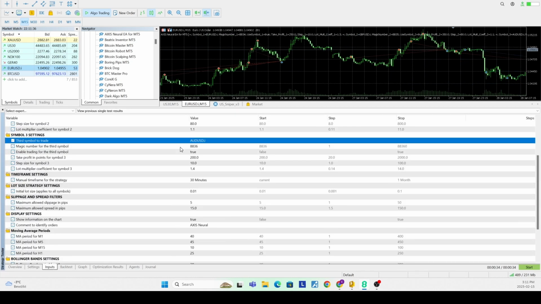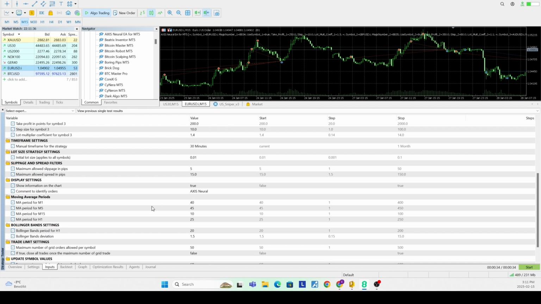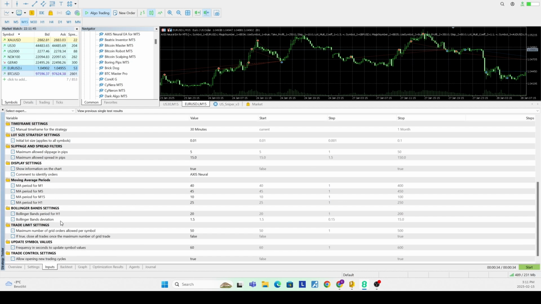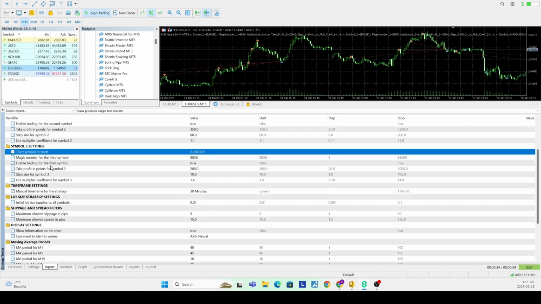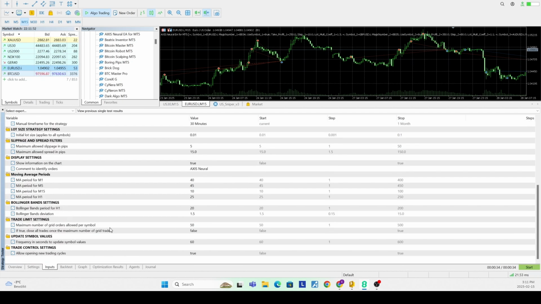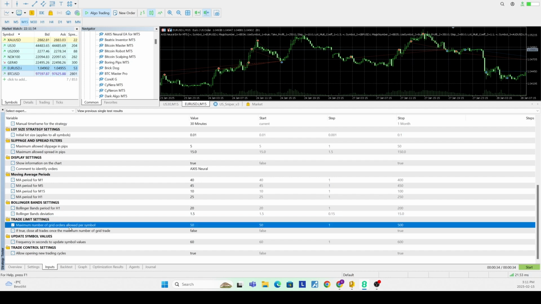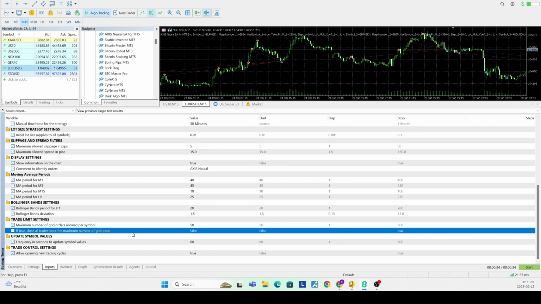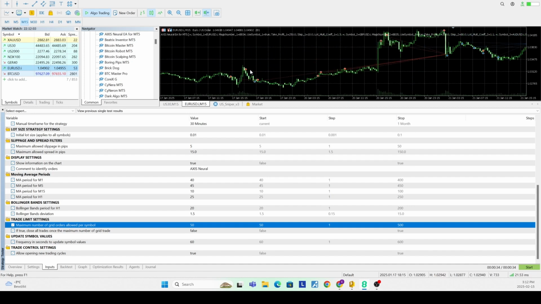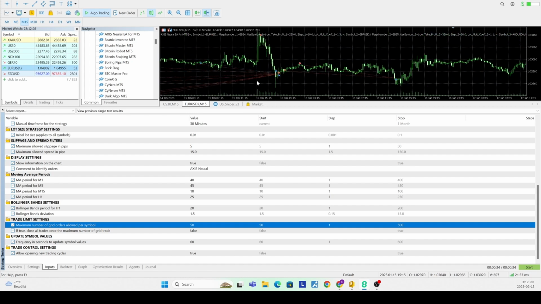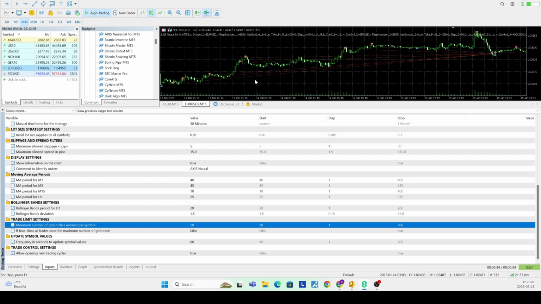Let's go through to see if he has a news filter going on. Okay, so it's clearly a Bollinger Band moving average type setting. I don't see any news filters here. But here the maximum number of grid orders allowed per symbol is 50. Wow. So you're able to limit the grid too, so there are some risk parameters here too. So honestly, from what I can see so far, there's nothing wrong with this. It's just a basic Martingale system.